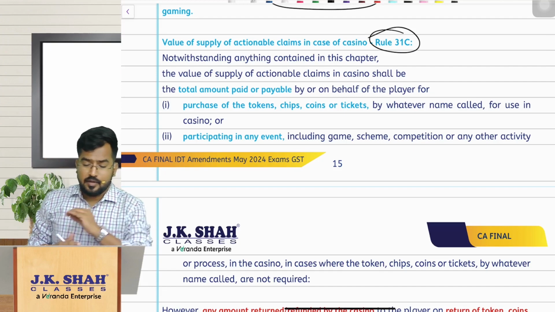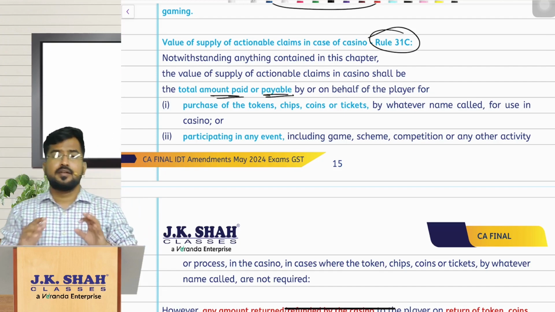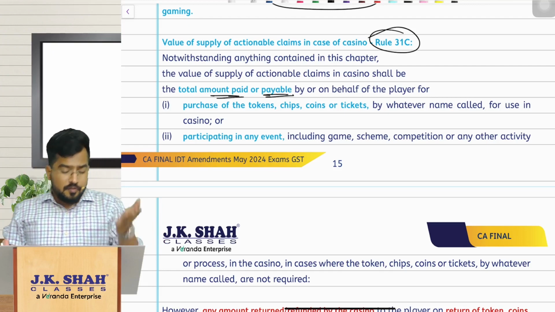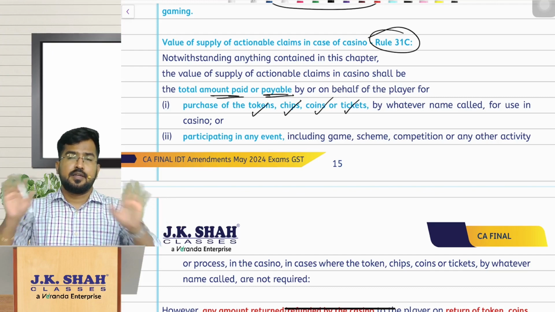Here they have clearly told that the value of supply is whatever amount you have paid or payable for buying those tokens or chips or coins or tickets. That will be the value of supply.